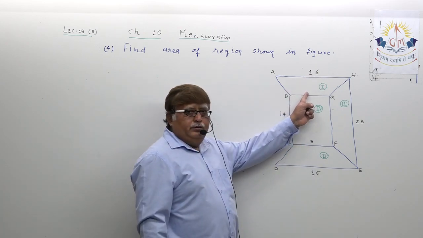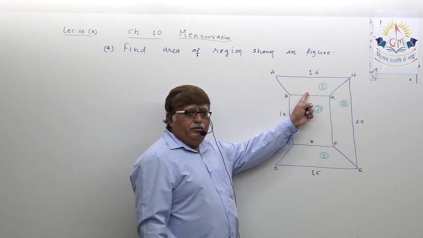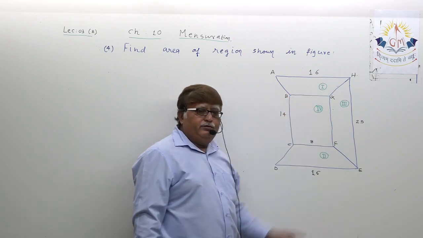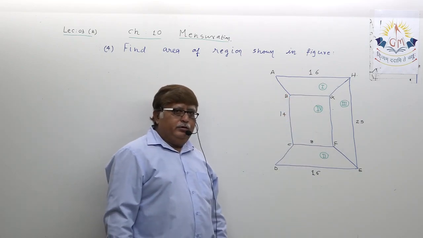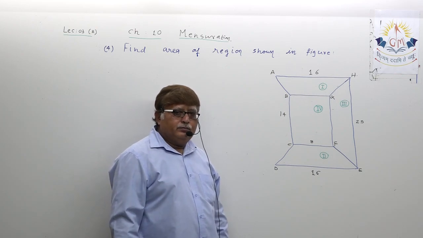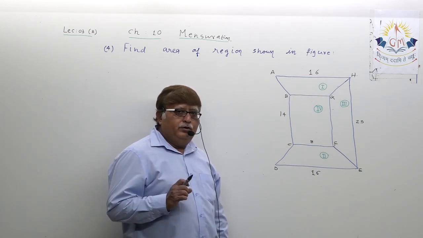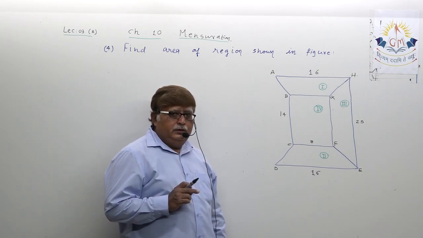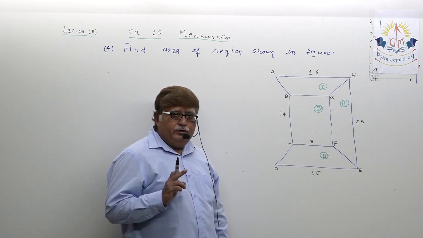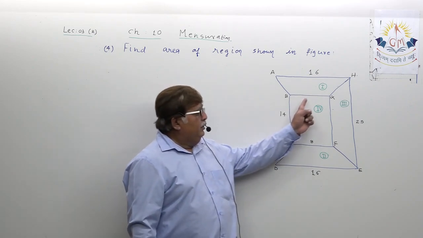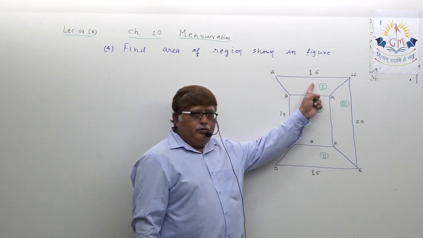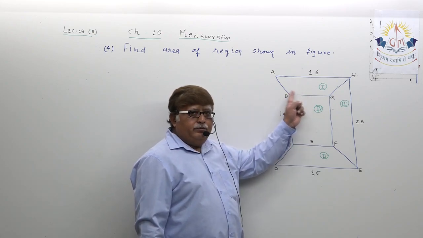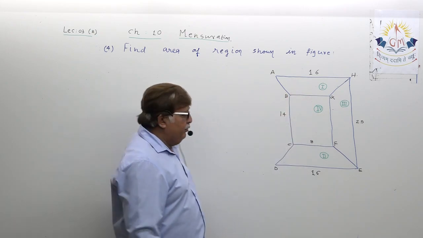It is looking like, not looking like, it is trapezium ABGH. Stick to the basic concept. Whenever you want to find the area of trapezium, you need to possess the knowledge about length of two parallel sides and distance between two parallel sides.